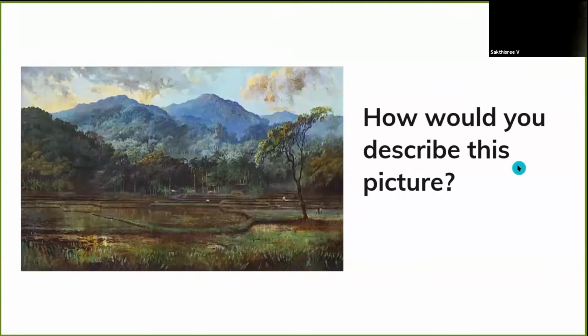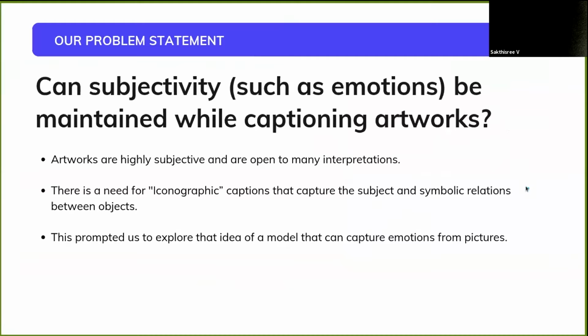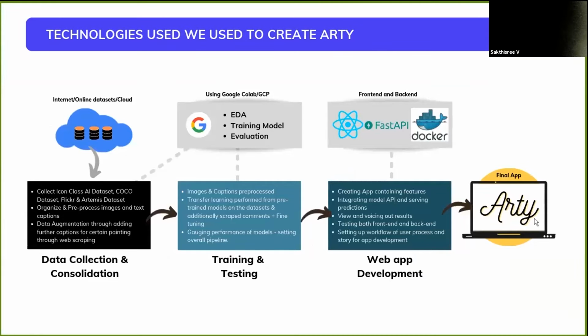And this is exactly what prompted us to think of our problem statement: can subjectivity, such as emotions, be maintained while captioning artwork specifically? The reason we thought this was important is that the next level of intelligence for machine learning would be to really get into the human aspects of emotions. We were wondering what this could look like for a model trying to perceive something so human, such as art. Handing it over to Anna.